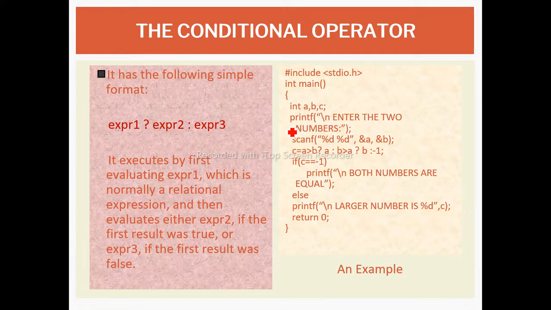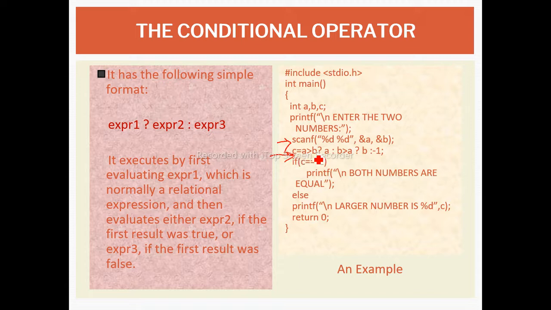After that, by using a printf statement, we display the message enter the two numbers. Then by using scanf, we take the values of a and b from the user. Ampersand a, ampersand b will scan the values and store them into the a and b variables. Now this is our conditional operator.